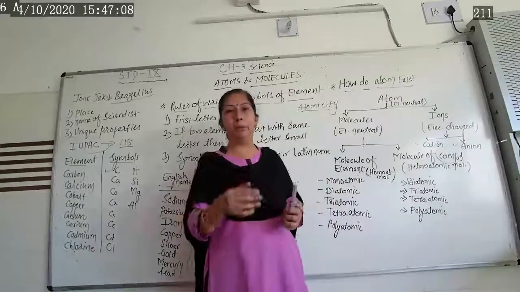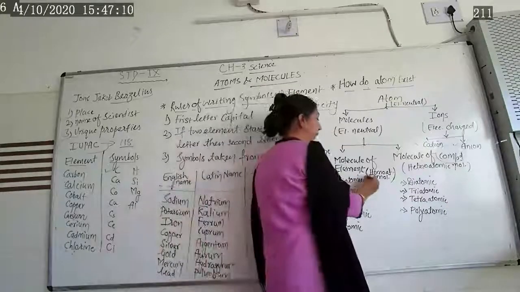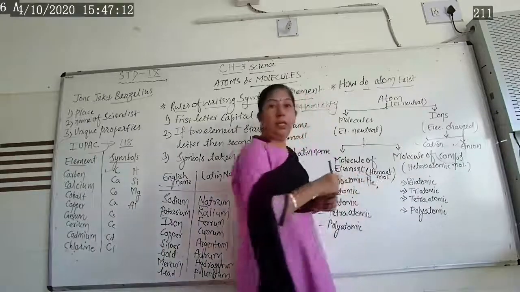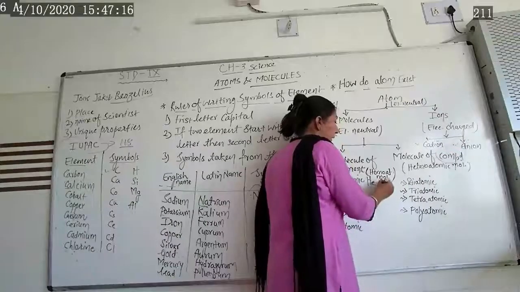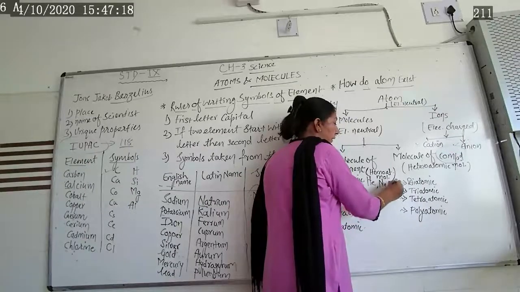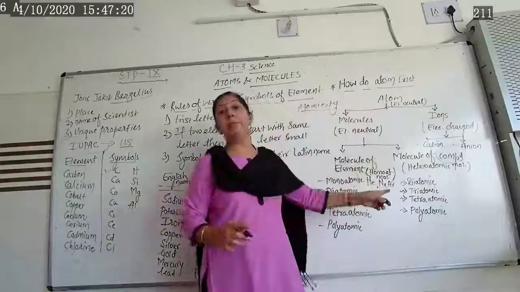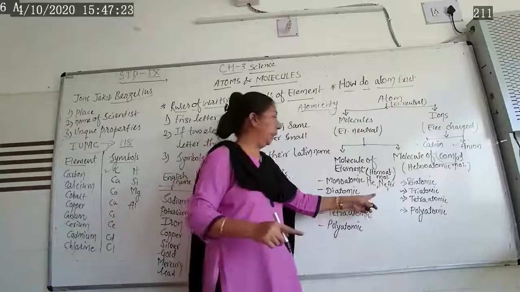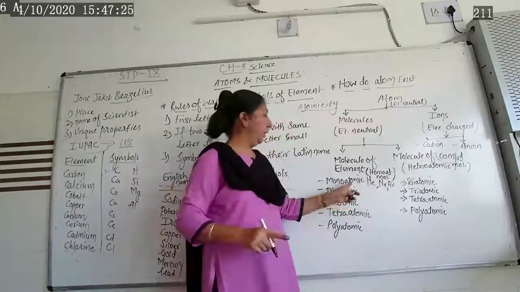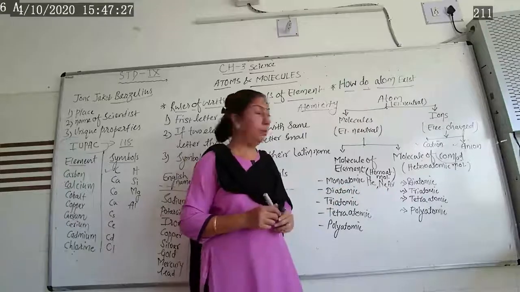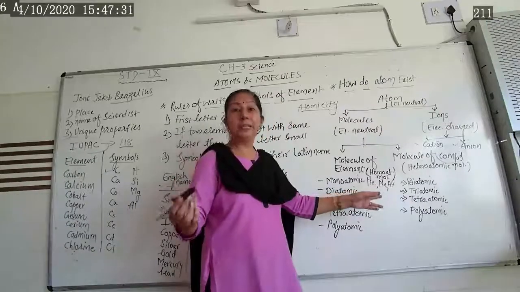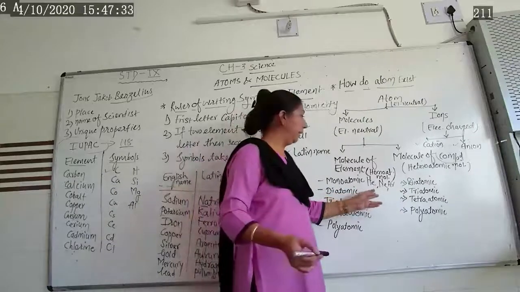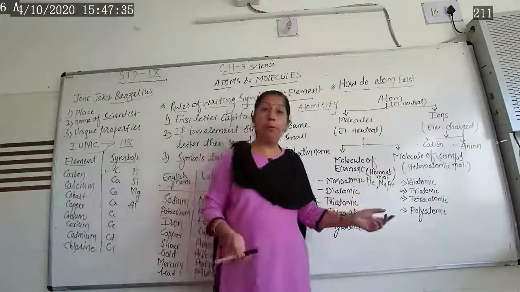Taking the example of noble gases: helium, He, neon, Ne, argon, Ar, krypton. All these are elements of group 18 of the periodic table. They are written as monoatomic molecules because they are stable and never react with other elements. Inert gases are noble gases.